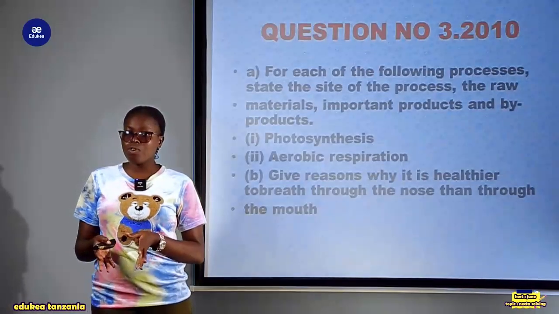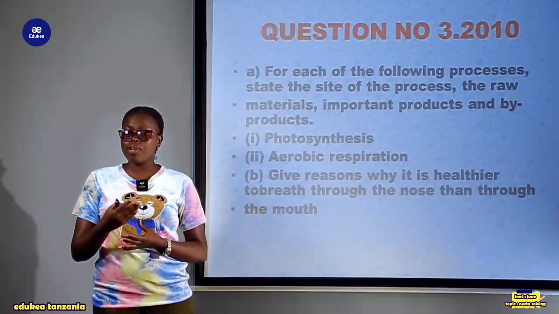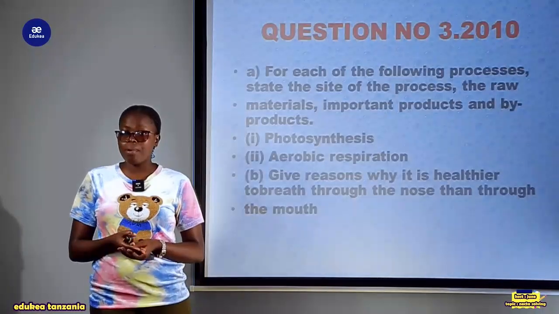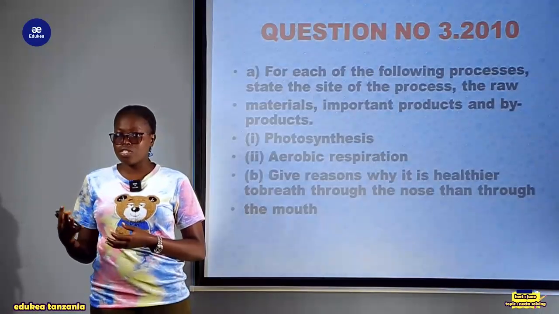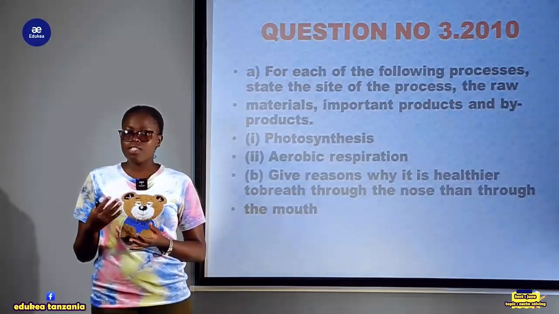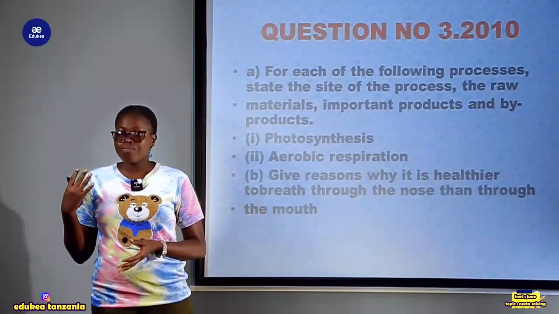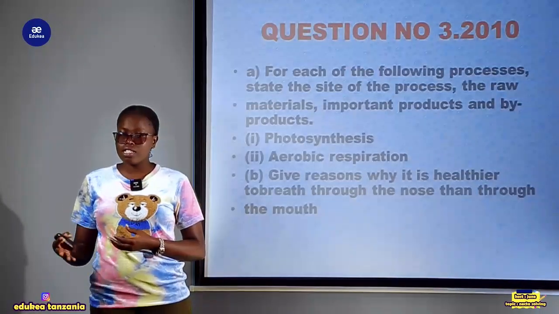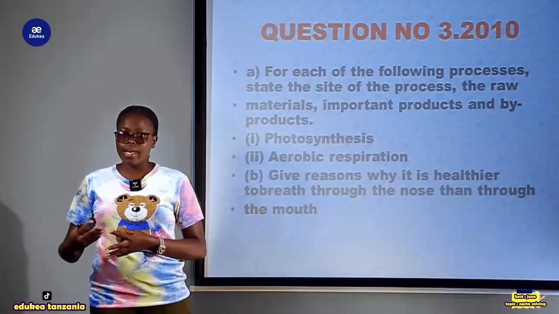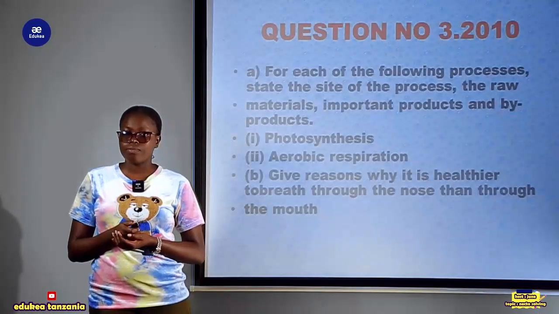So once these two raw materials combine in the presence of chlorophyll, the green pigment which is found within the chloroplast in the mesophyll of the plant, they produce this complex substance, which is glucose, and oxygen. Glucose is used for other metabolic processes like respiration. Also, the oxygen is released as a byproduct, released back to the atmosphere to be used by other mammals and organisms like human beings for inhalation.